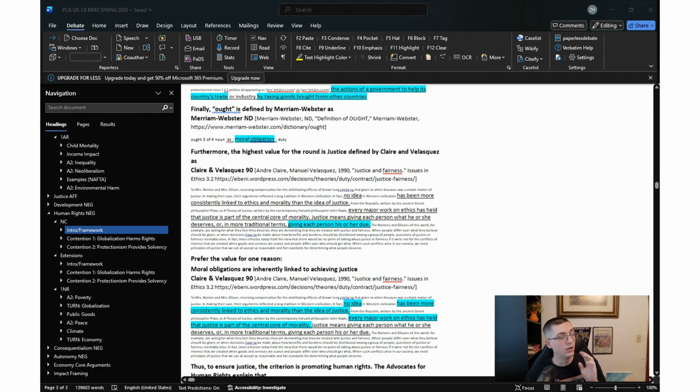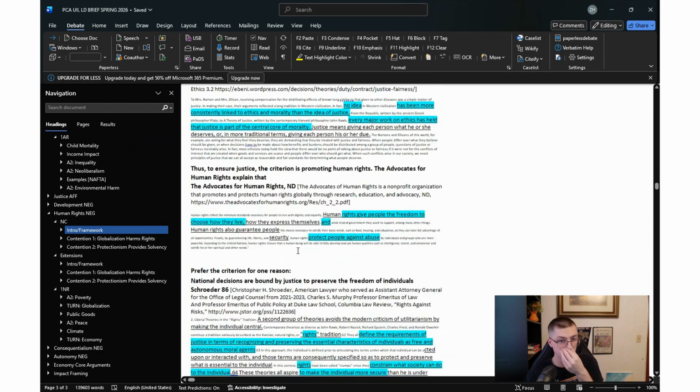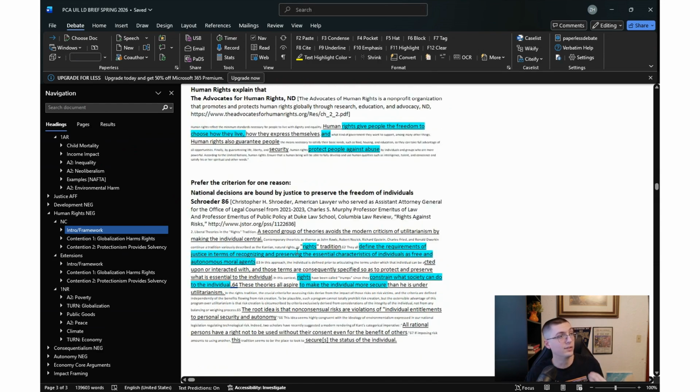So let's start also on the criterion here, which furthers this by promoting human rights. The criterion is promoting human rights, and rights are the minimum standards for dignity. But notice the specific philosophy we use from the Schroeder evidence here is rights as trumps. In the rights tradition, individuals are not just numbers to be balanced. We don't sacrifice the rights of a few workers to benefit the global economy.